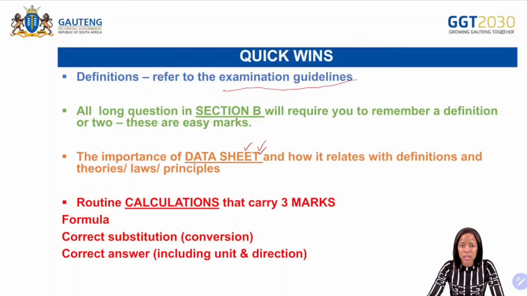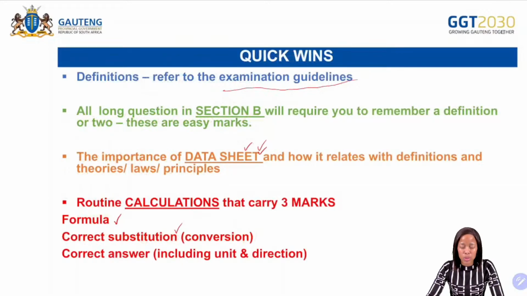The next one is your routine calculations that carry 3 marks. For your routine calculations, we are going to have the formula, which carries 1 mark. And then the correct substitution, where you need to write the correct conversion as well. The substitution can carry 1 mark.